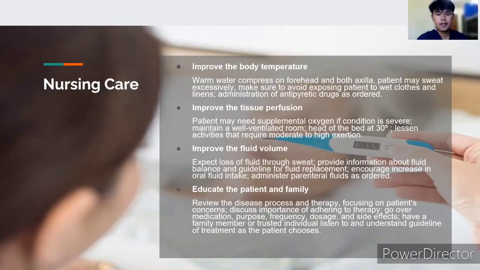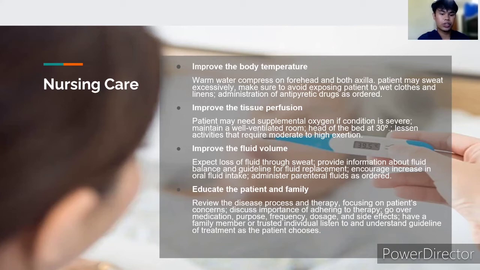and help to treat the malaria. Good day, my name is Kanger Domingo and I'm with my partner Fiona Acosta and we're going to discuss the nursing care for malaria. We're going to start with improving the body temperature of the patient. In order to improve the temperature, we need to provide a water compress on the forehead and both axilla for 15 minutes. Second, we need to maintain a warm environment by using warm blankets or any comfortable clothing. Also, we need to take note that the patient may sweat excessively, so we need to avoid exposing the patient to wet clothes and linens. Lastly, we need to administer antipyretic as the doctor ordered.